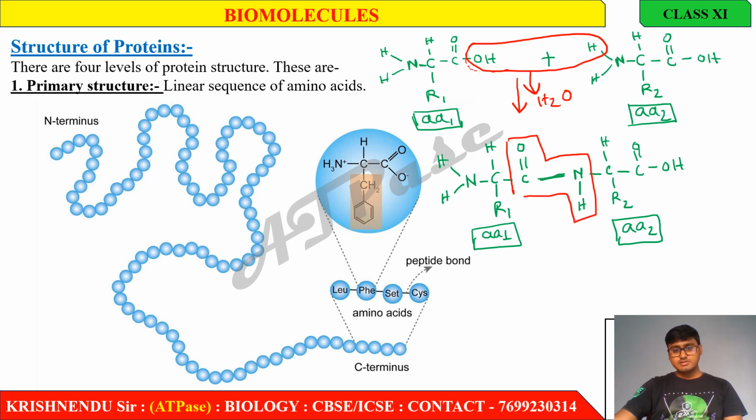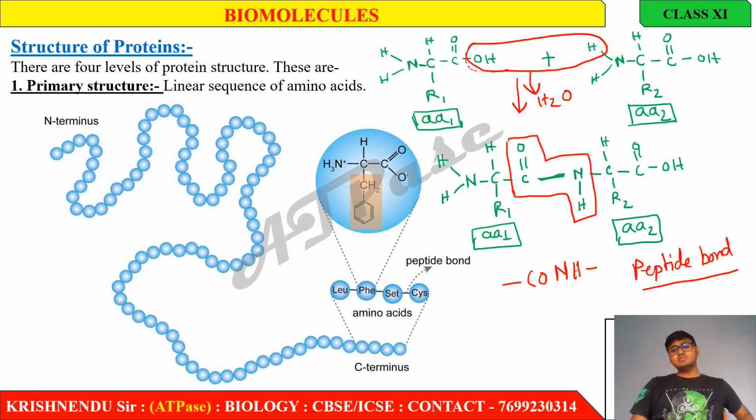CONH bond. This is known as the peptide bond. Is it clear? In this way, a peptide bond is formed in between two amino acids. If amino acids 3, 4, 5 are present, peptide bonds are formed in between those amino acids also in the same way. So I think how a peptide bond is formed is clear to everyone.